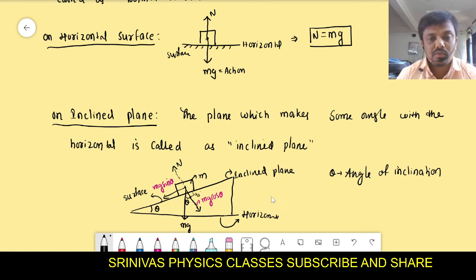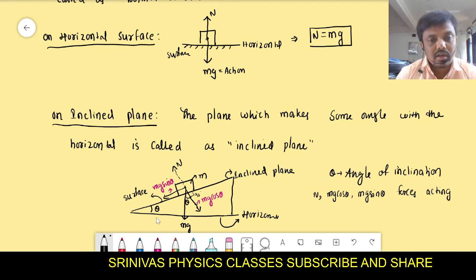Then there are three forces here: N, mg cos theta and mg sin theta. Mg is divided into two parts, mg cos theta and mg sin theta. N and mg cos theta are along the same direction. They will cancel with each other. There are three forces on the object: one is N, another is mg cos theta and another is mg sin theta. Forces acting on the object.